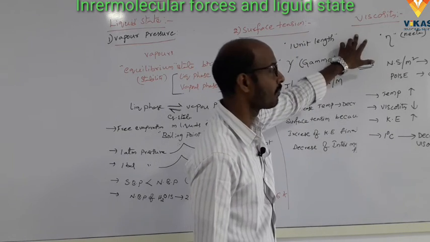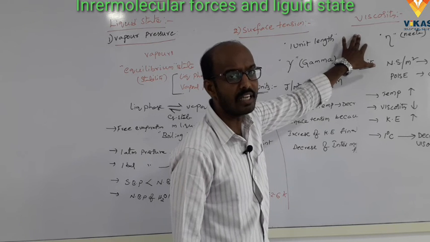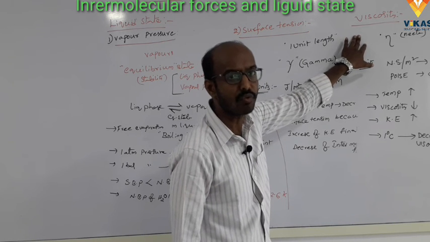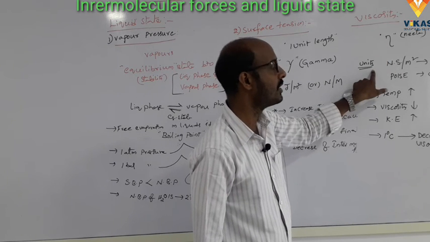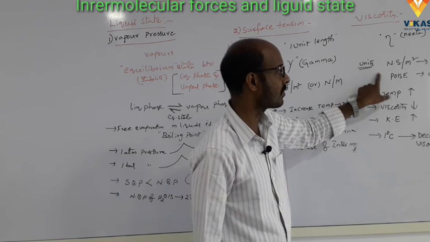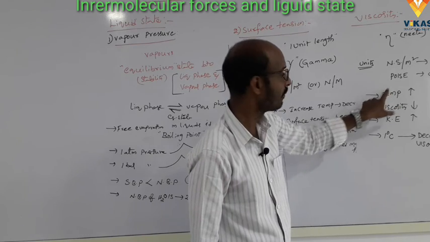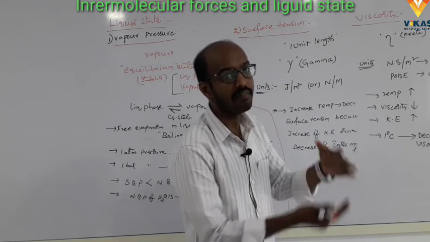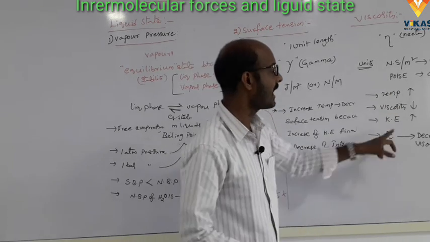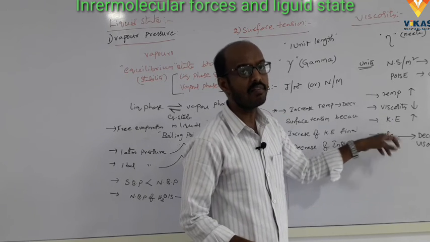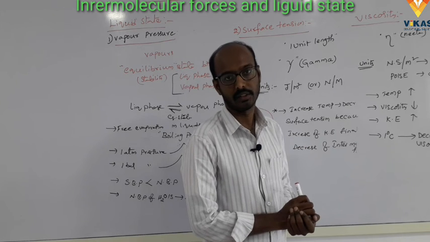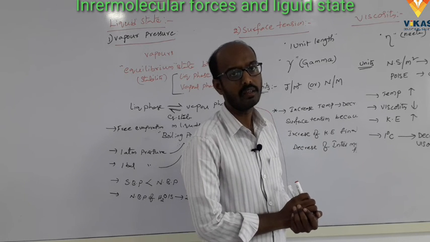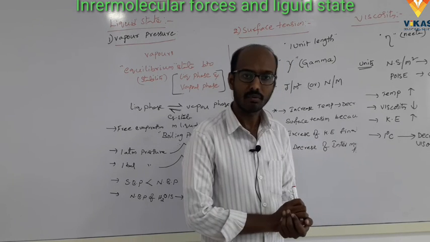What is the viscosity? It is the resistance to flow of the liquids. It is the measurement of resistance to flow of the liquids, called viscosity. It is denoted by eta, units Newton second per meter square, and poise is the CGS unit. As the temperature increases, the viscosity decreases, and kinetic energy increases. For every 1 degree centigrade rise in temperature, it decreases the viscosity by 2%. Okay. It reduces the intermolecular forces.